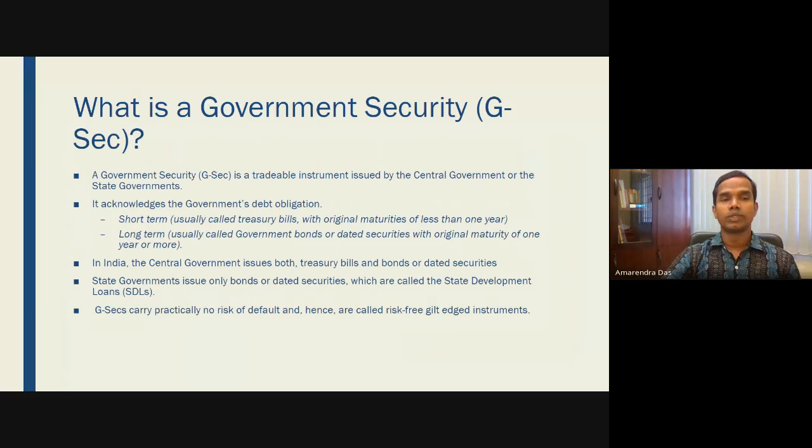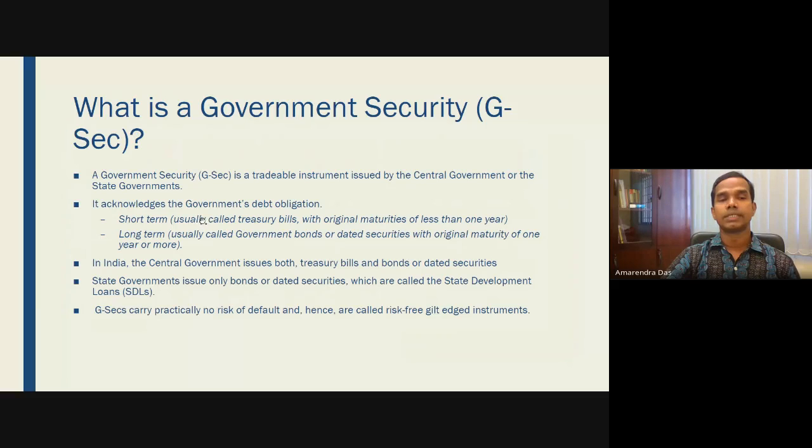And what is a government security? In newspaper we read this as GSEC. This is a short term used for the government securities. Government security or a GSEC is a tradable instrument issued by the central government or the state governments, and it acknowledges the government's debt obligation. And it could be short term in nature or it could be long term in nature.